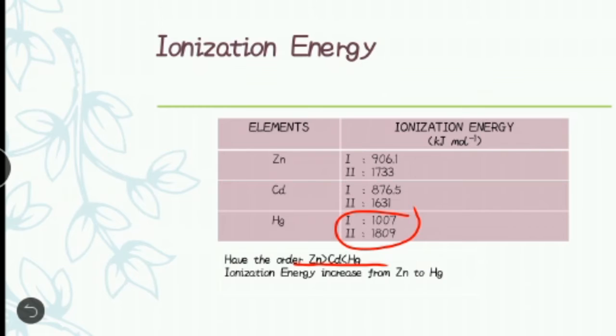This difference is due to the fact that 4f orbitals are not a good shield for outer shell electrons when compared to electrons in other inner subshells. This results in a higher effective nuclear charge and a smaller than expected mercury atom size. As a result, mercury's ionization energy is higher than zinc and cadmium.